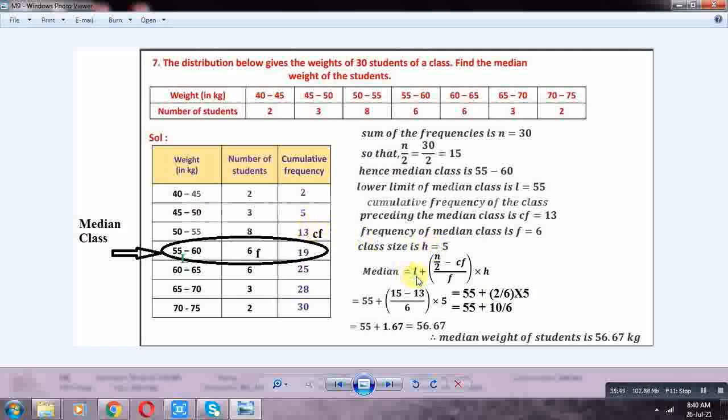55 plus 2 into 5, 10 by 6. The value of 10 by 6 is 1.67. So 55 plus 1.67 is equal to 56.67. This is the median of the given data. So median weight of student is 56.67 kgs.